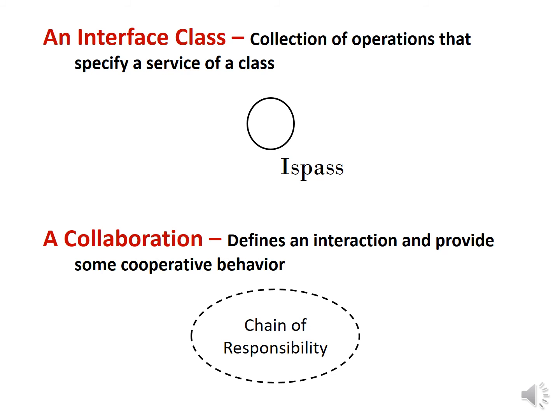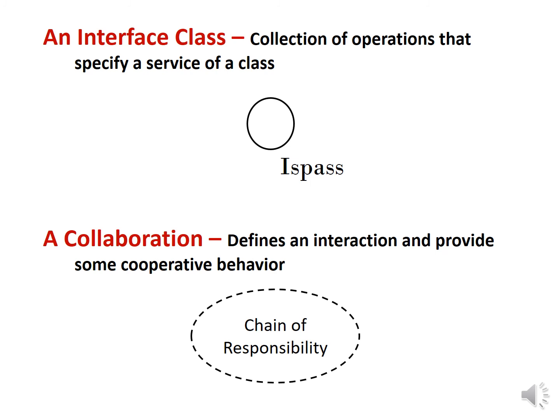Third one, a collaboration. A collaboration defines an interaction and a society of roles and other elements that work together to provide some cooperative behavior that is bigger than the sum of all elements. Therefore, collaborations have structural as well as behavioral dimensions.